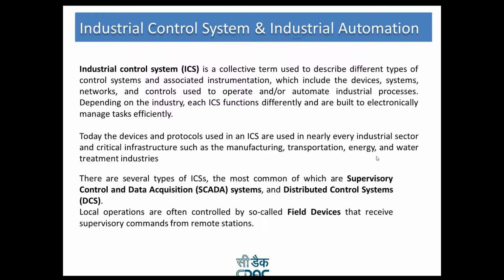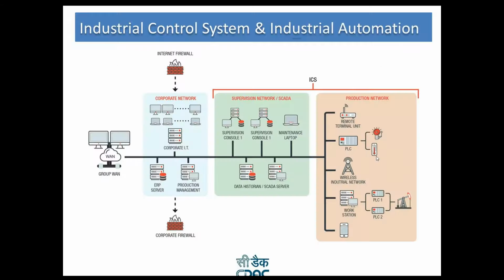Okay. So here, if I talk about a complete plant, I am not taking a specific application of a plant. If I am talking about a plant which has the ICS and the industrial automation section, then we can see there are three major blocks. First is the production network. In the middle is the supervision network, and last is the corporate network.